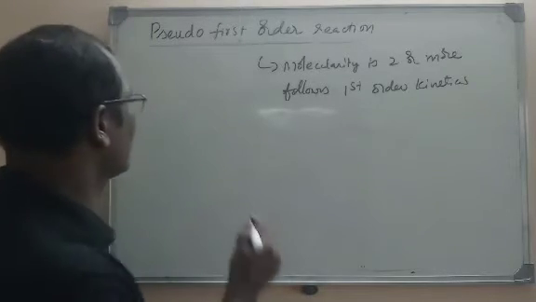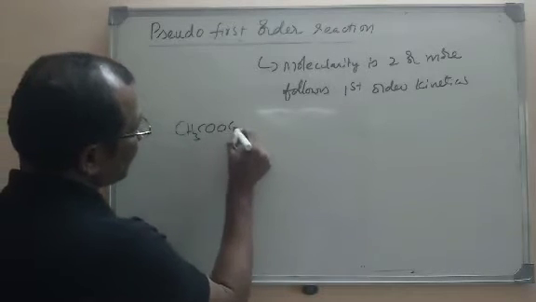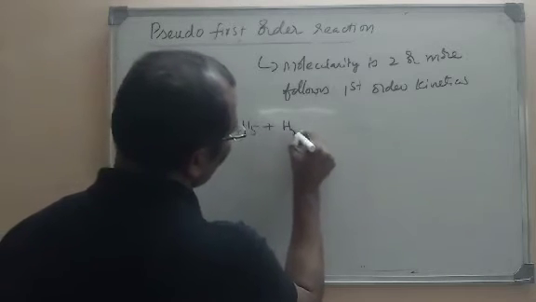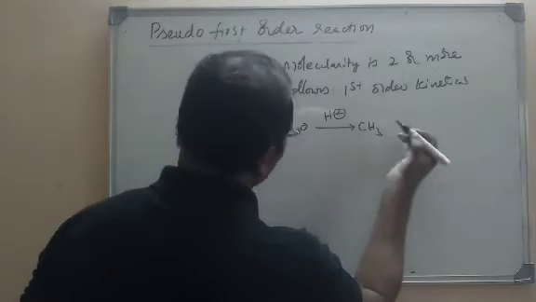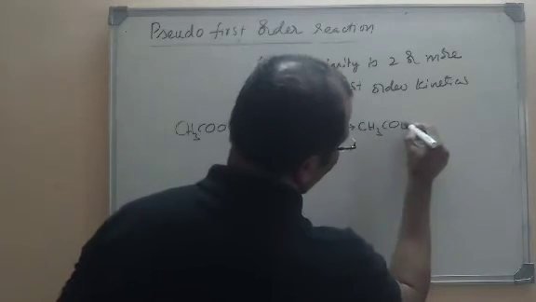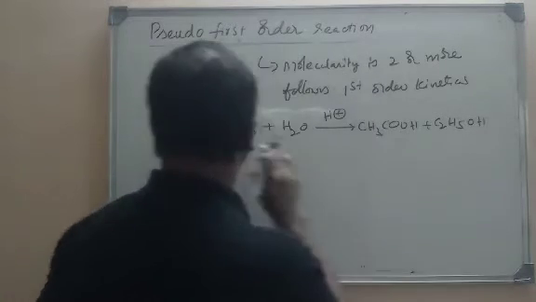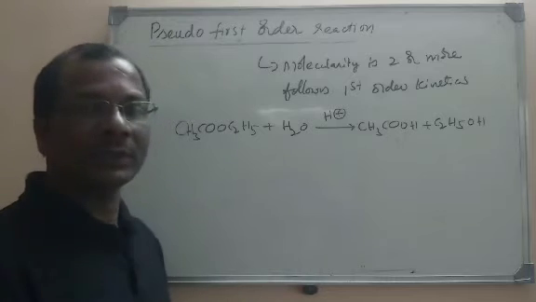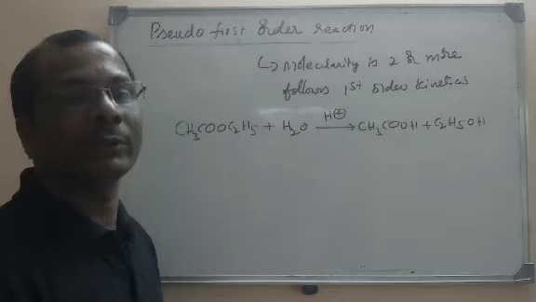To understand this, let us take the example of hydrolysis of ester. You know, this is ethyl acetate ester that will be hydrolyzed in the presence of a mineral acid like H+, H2SO4, HCl. What we get here is carboxylic acid and alcohol. If you see this reaction here, the molecularity is 2, theoretical value, but actually its order of the reaction is found to be 1.